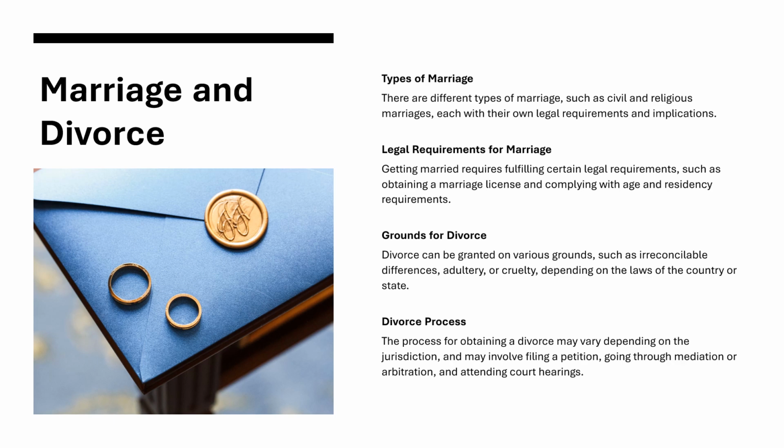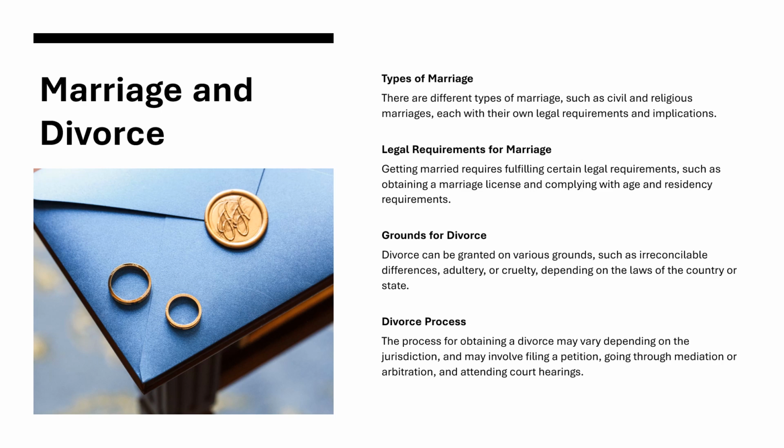Marriage and divorce. Types of marriage. There are different types of marriage, such as civil and religious marriages, each with their own legal requirements and implications. Legal requirements for marriage. Getting married requires fulfilling certain legal requirements, such as obtaining a marriage license and complying with age and residency requirements.